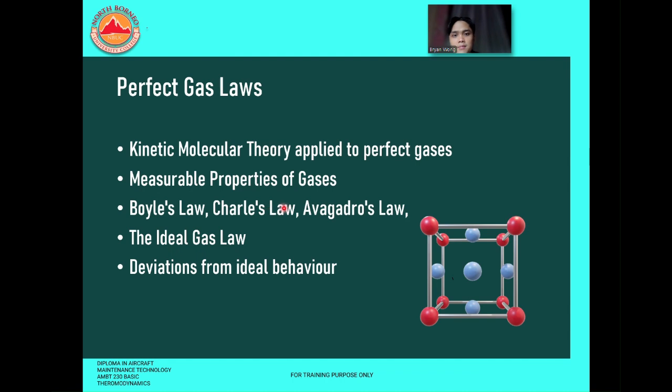Next is the measurable properties of the gases. Next are Boyle's law, Charles's law, and Avogadro's law. For these three laws we will be studying the definition and understanding. Then the ideal gas law, and last but not least, the deviations from ideal behavior. All of this will be covered in this chapter.